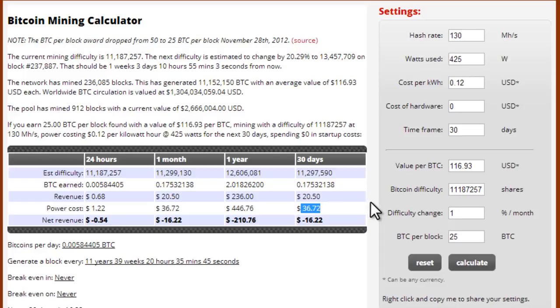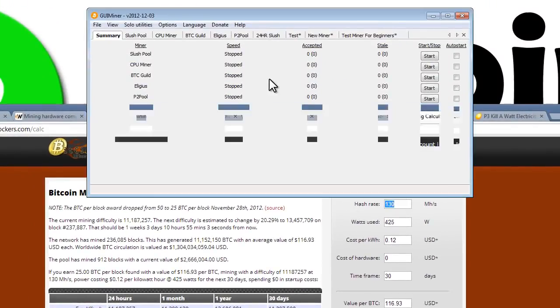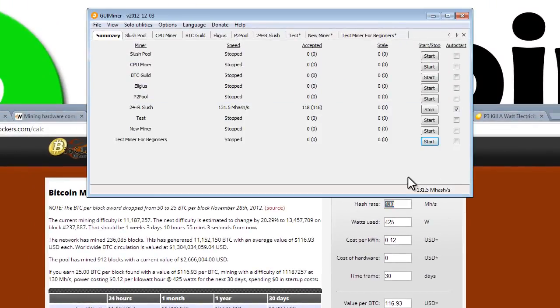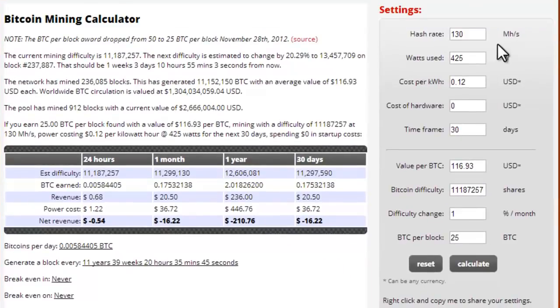So then the question is, what do I have to do in order to make money? Well, the answer is your mega hashes per second, this number here, needs to be higher relative to the amount of money that you need to spend on electricity. So you need to make more Bitcoin than it costs to run your computer. Let me give you an example. Some people are making 3,000 mega hashes per second, which equates to 3 gigahashes.